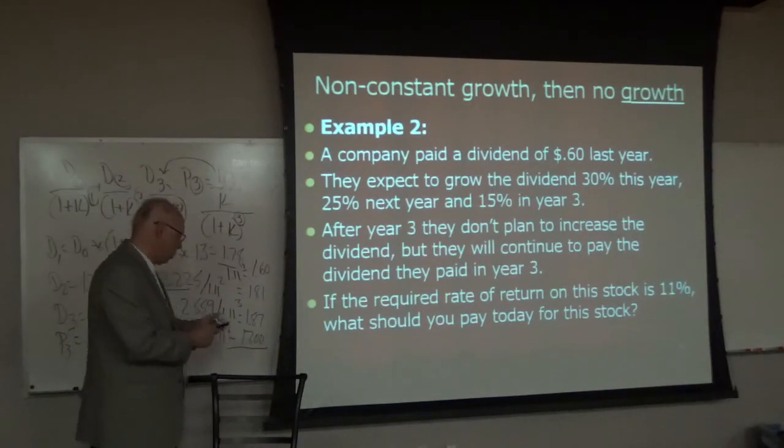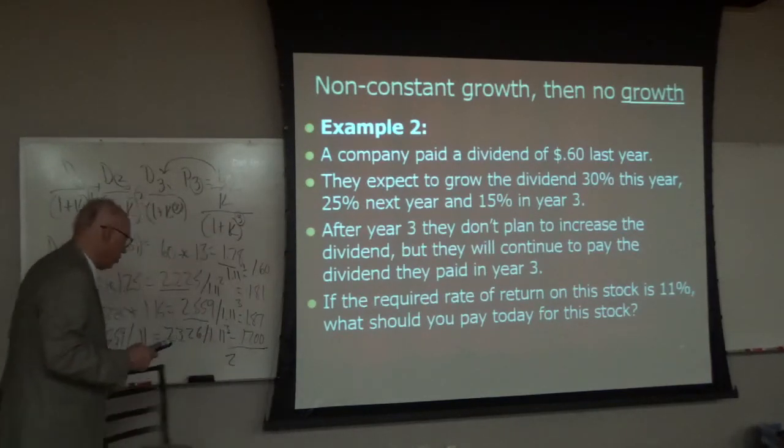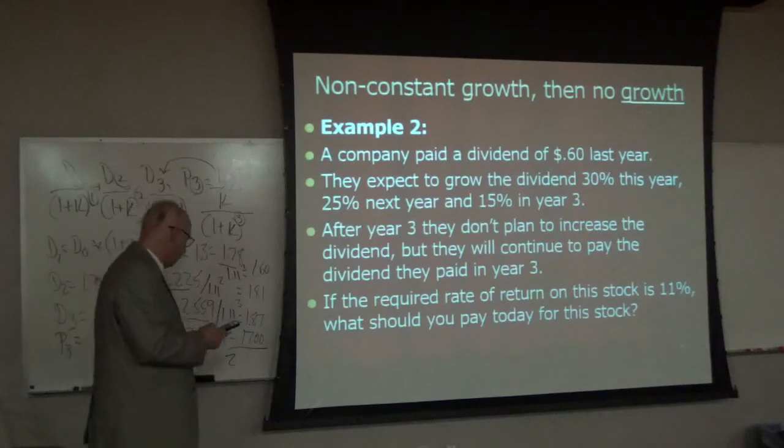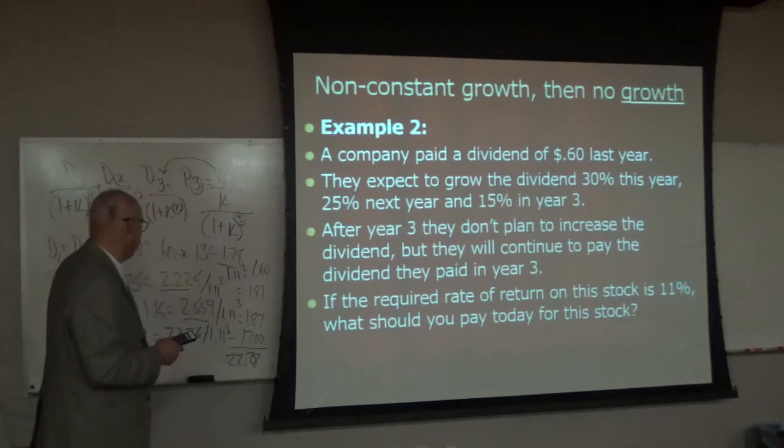Let's add them up. 1.6 plus 1.81 plus 1.87 plus 17 equals $22.28. Fair price to pay for this stock.